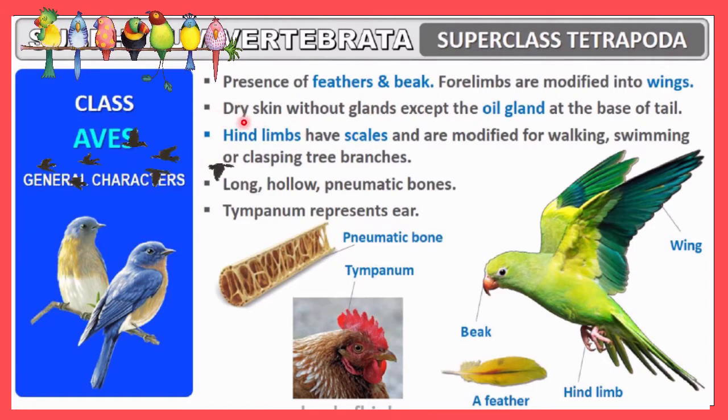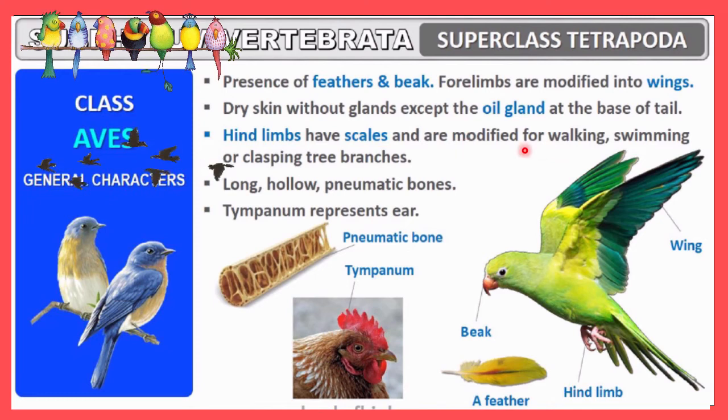The skin is dry, without any glands except an oil gland at the base of the tail. The rest of the body does not have any kind of gland and the whole skin is dry. The hind limbs have scales. Here you can see one pair of limbs present. The forelimb is converted into wings, but the hind limbs have scales and are modified for walking.